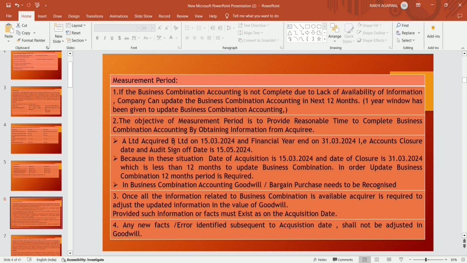That information must exist on the acquisition date, but it may be collected or updated after the acquisition date. Only that information is adjusted with the value of goodwill.